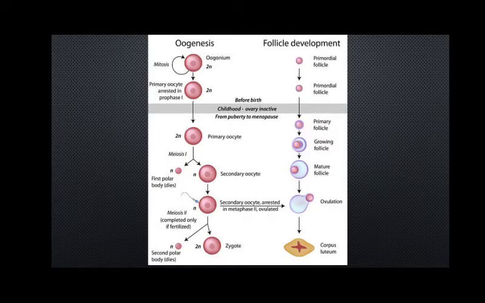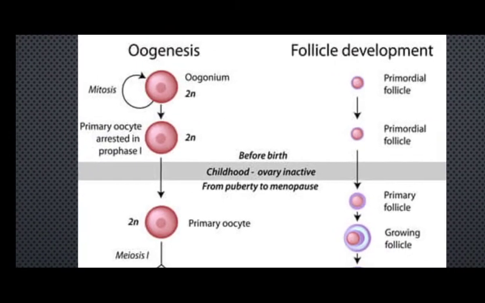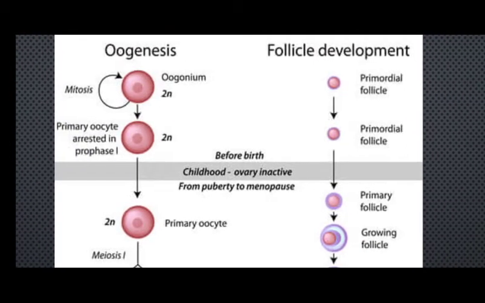Alright, so our topic of discussion today will be oogenesis. Oogenesis is a process of gametogenesis in the female, where the ovum develops in the course of a 28-day cycle. What we see in this process is that females have a large number of primary oocytes within their ovary.